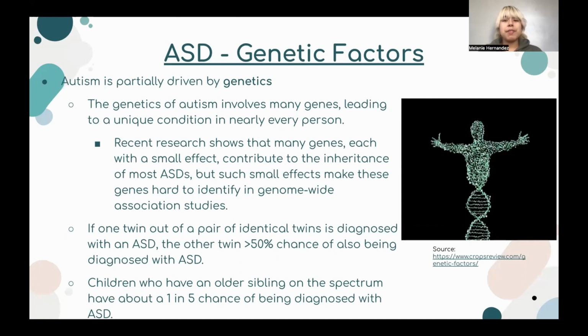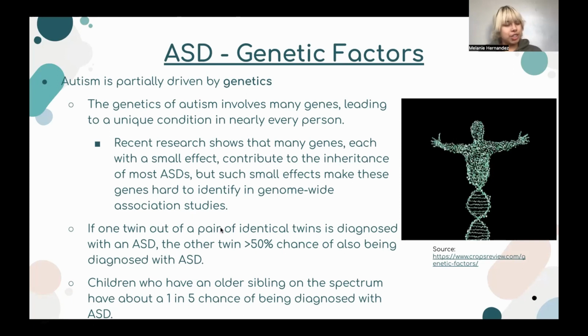The genetics of autism involves many genes. These genes lead to a unique condition in nearly every person. For example, recent research shows that many genes, each with a small effect, contribute to the inheritance of most ASDs. But small effects make these genes hard to identify in genome-wide association studies. Some fun facts about ASD's genetic factors: if one twin out of a pair of identical twins is diagnosed with an ASD, the other twin has more than a 50% chance of also being diagnosed with ASD. Children who have older siblings on the spectrum have a 1 in 5 chance of being diagnosed with ASD.